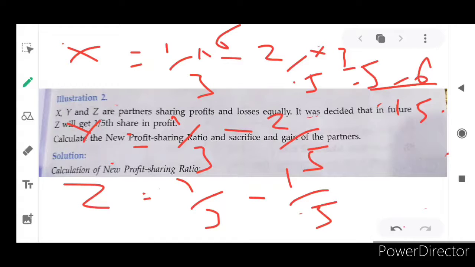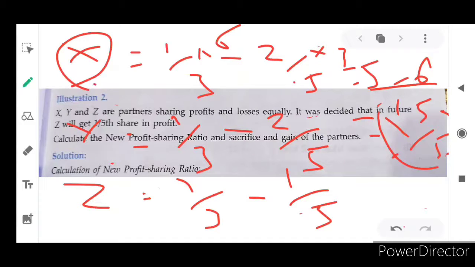So 5 minus 6, in this sense, 1 by 15. That too, 1 by 15 is a minus figure. Here you have to keep it in your mind, because in the sacrificing ratio you are getting a negative figure, that is gaining. So X is gaining, X's gain is 1 by 15.